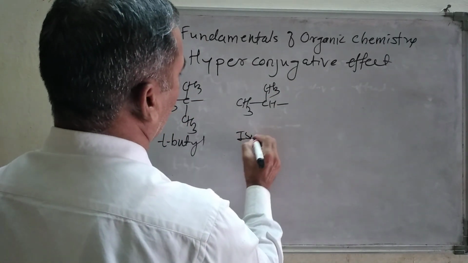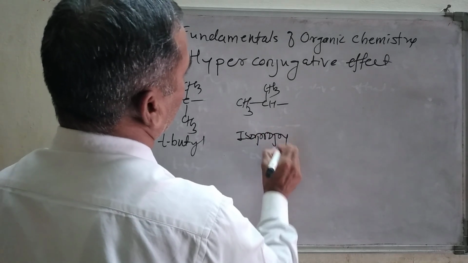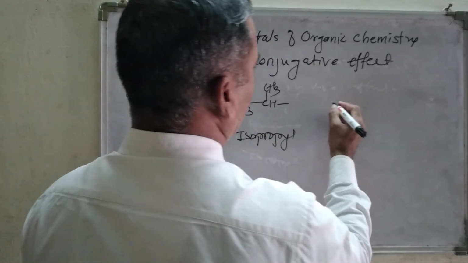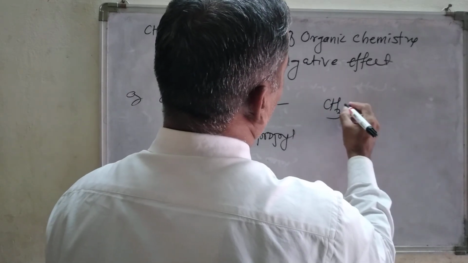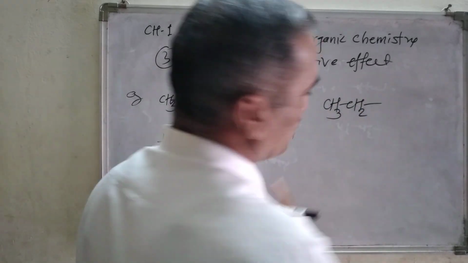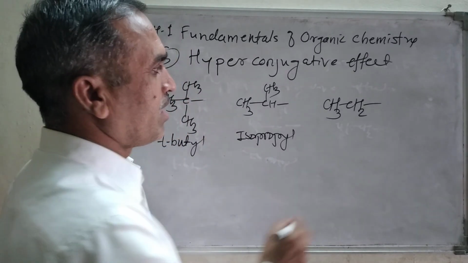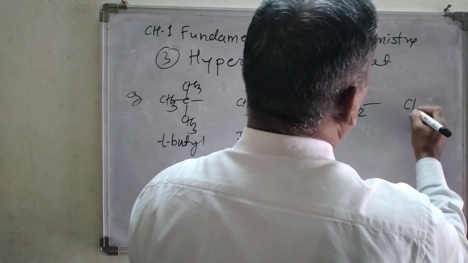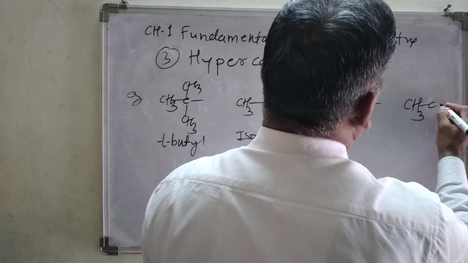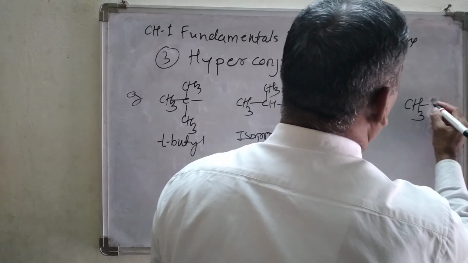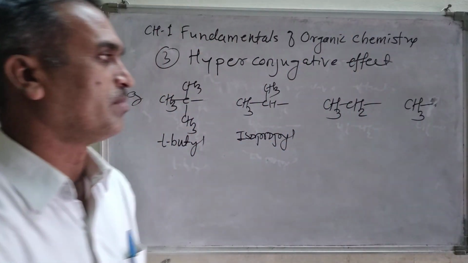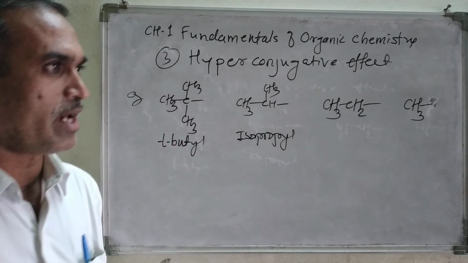Then next, CH3CH2. This is an ethyl group. And next, CH3 only, which we can call a methyl group. These are the four groups.